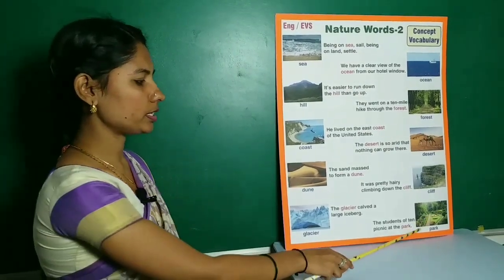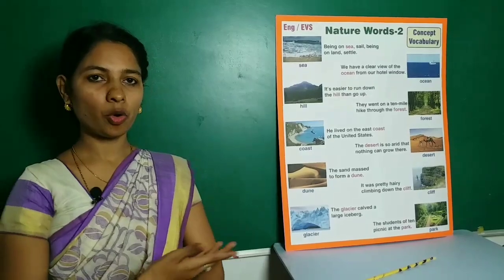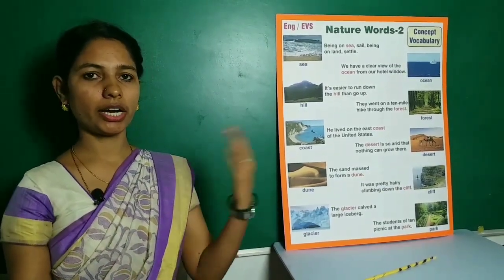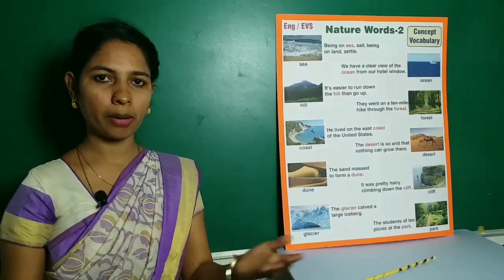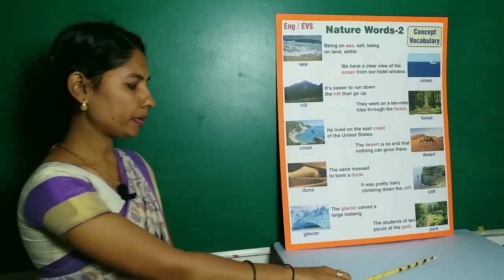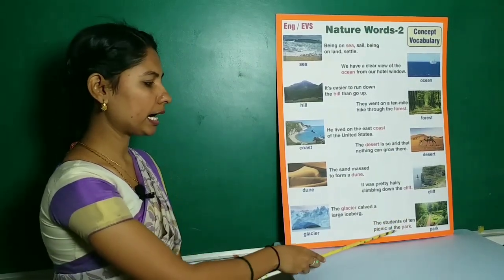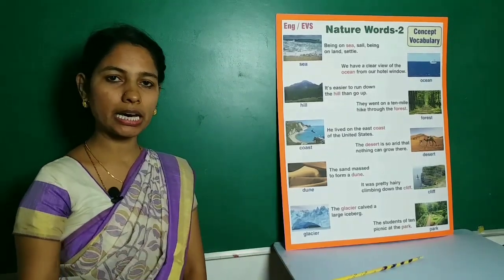The last word is park. Park means an open area in town, often with grass or trees, where people can go to walk or play. Example, the students of 10 had a picnic at the park.